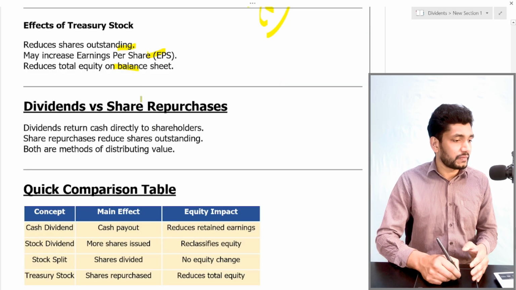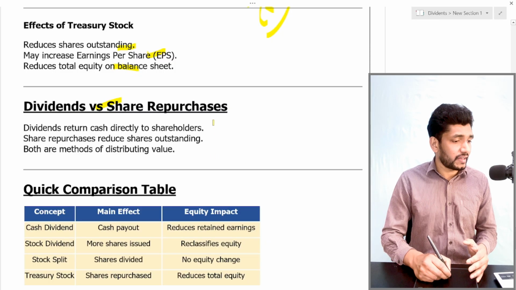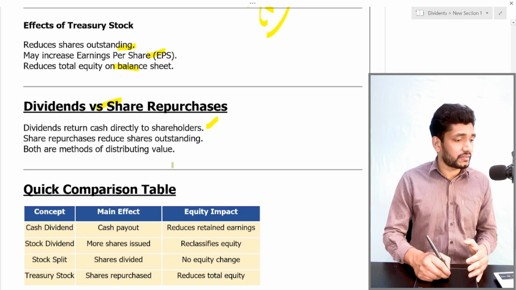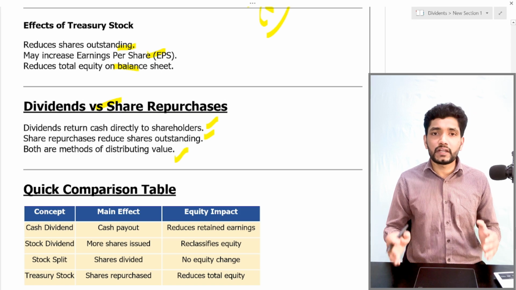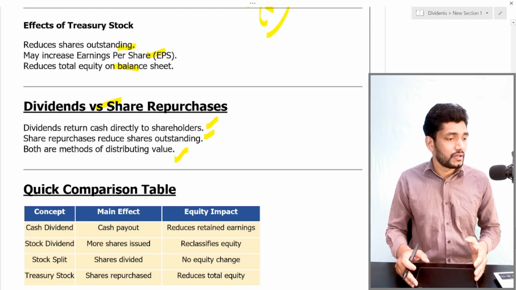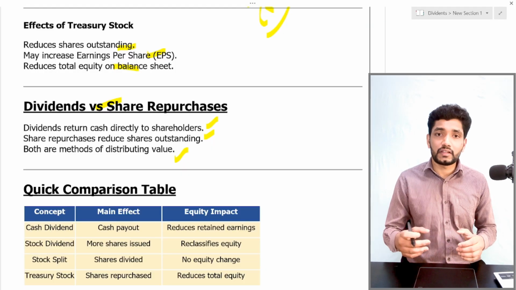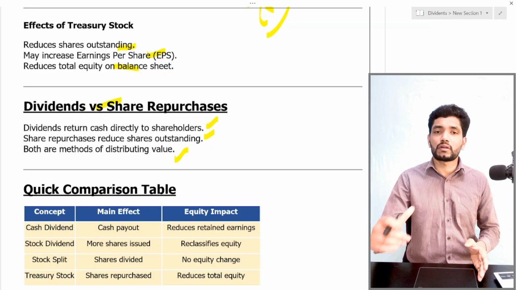So this is the difference between dividends versus share repurchase. Dividend returns cash directly to shareholders. Share repurchase reduces the shares outstanding. Both methods are distributing value. The dividend method is distributing cash to shareholders, and the share repurchase is the purchasing of the existing number of shares from the market.